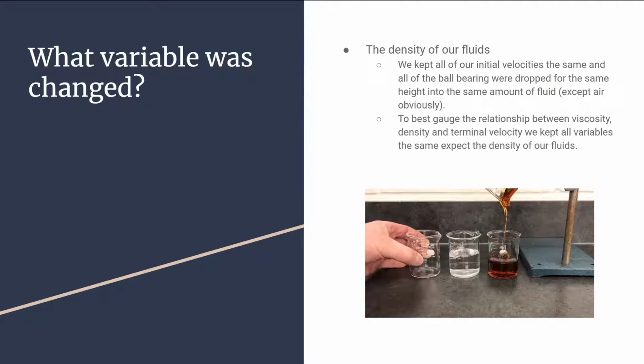So what exactly changed? We looked at air, water, and corn syrup for our experiment, as you can see here. These weren't our trials, but this is a representation of the different solutions and densities that we used. While many factors could have affected viscosity, we decided to keep the object surface area and the initial velocity the same. The only thing we specifically looked at was density. As such, we dropped everything from the same height and made calculations based on the same distance, keeping everything at around 40 milliliters and about 5 inches.